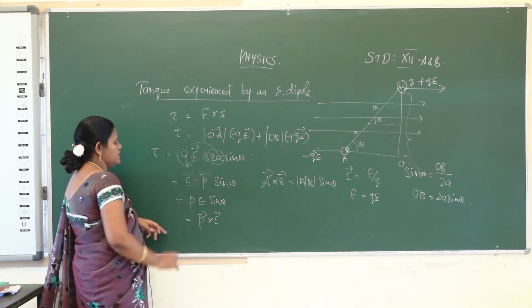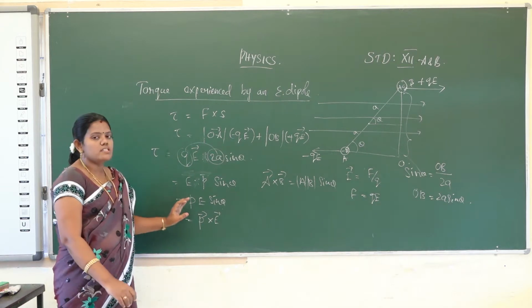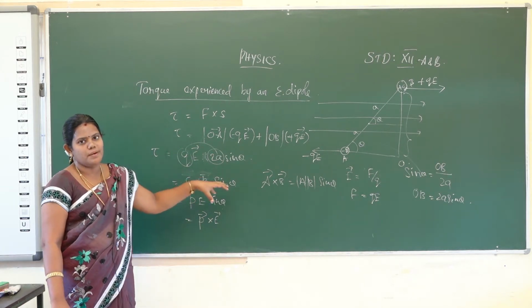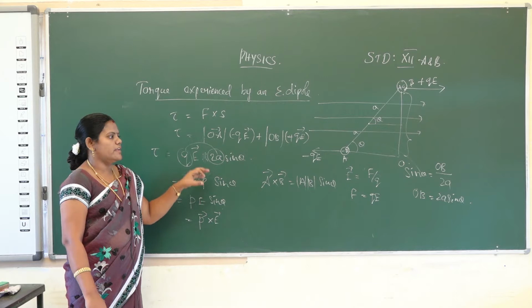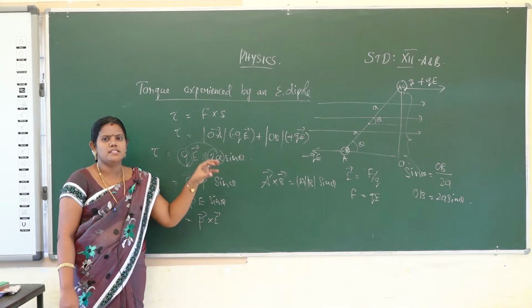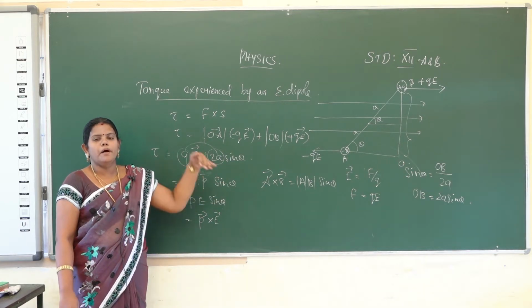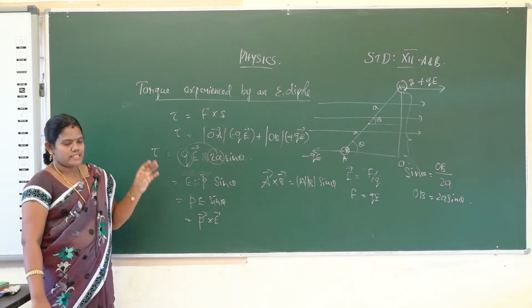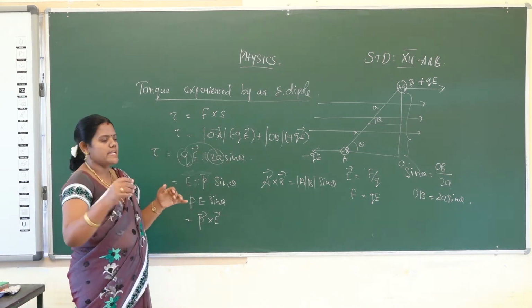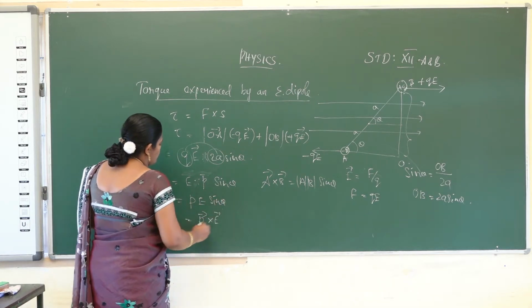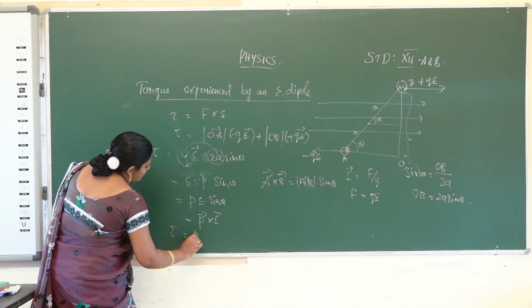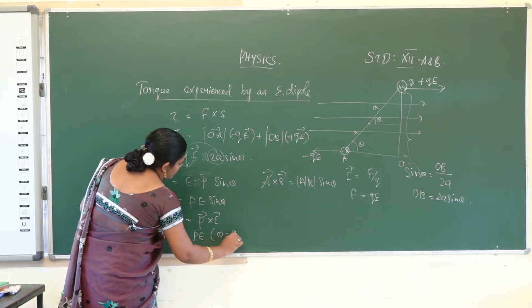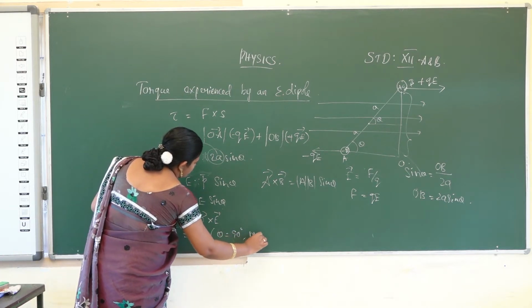So the torque τ = p × E, that is τ = pE sin θ. When will the torque value be maximum? The torque is experienced due to the electric dipole moment. It will be maximum when the dipole is perpendicular to the field, perpendicular to the plane. Perpendicular means θ is 90 degrees, so sin 90 is 1. So τ is equal to pE. Theta is 90 and it will be maximum.